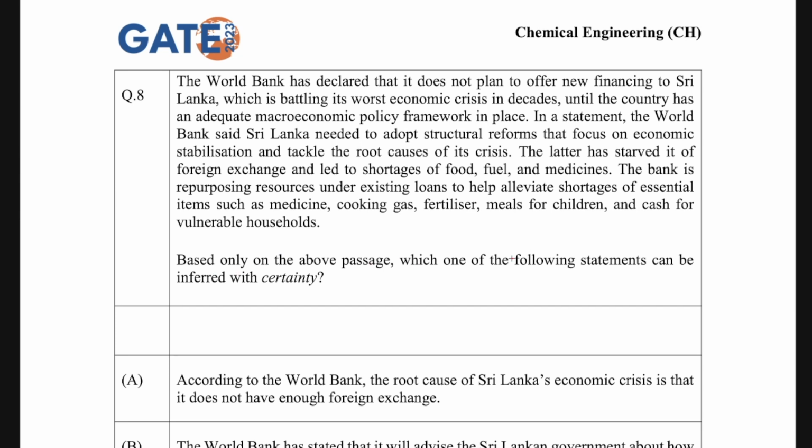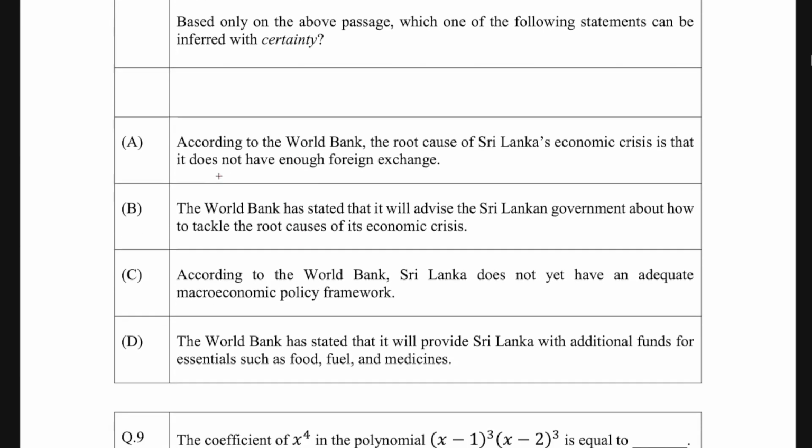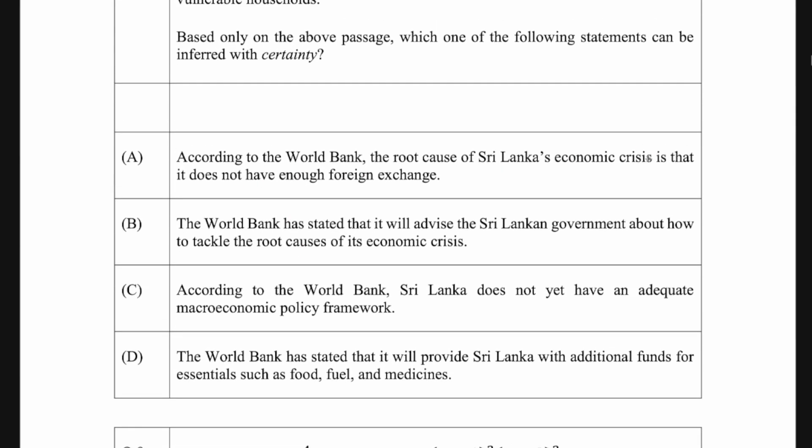Based on the above passage, which of the following statements can be inferred with certainty? First says that according to the World Bank, the root cause of Sri Lanka's economic crisis is that it does not have enough foreign exchange. Second says that the World Bank has stated that it will advise the Sri Lankan government about how to tackle the root cause of its economic crisis. Third says that according to the World Bank, Sri Lanka does not yet have an adequate macroeconomic policy framework. And the fourth says that the World Bank has stated that it will provide Sri Lanka with additional funds for essentials such as food, fuel and medicine.